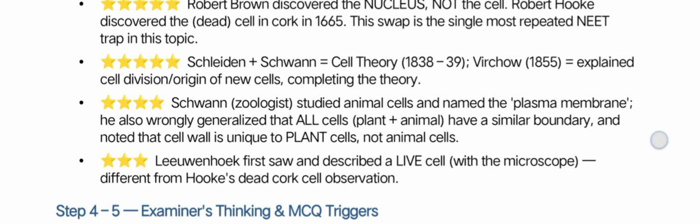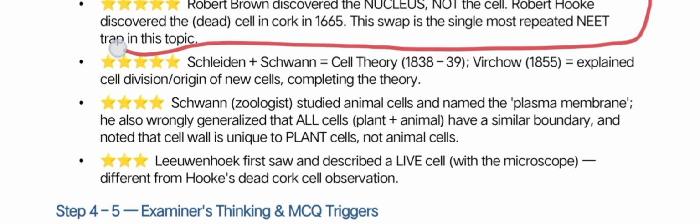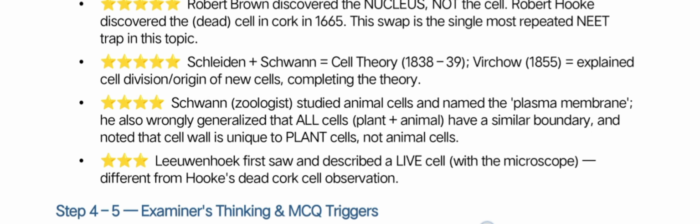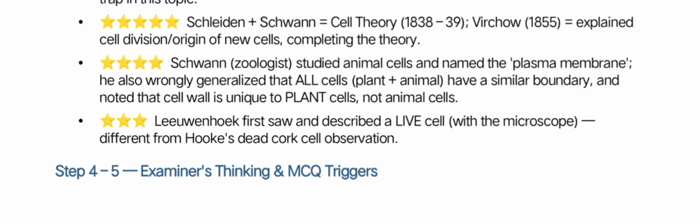Okay, this is one of the main traps in the NEET exam. Another one is the Schleiden and Schwann cell theory. They proposed the cell theory. Okay, Virchow explained cell division and the origin of new cells, completing the theory.